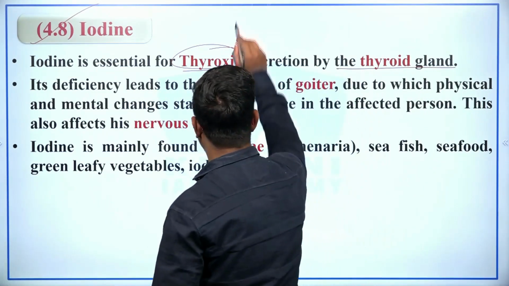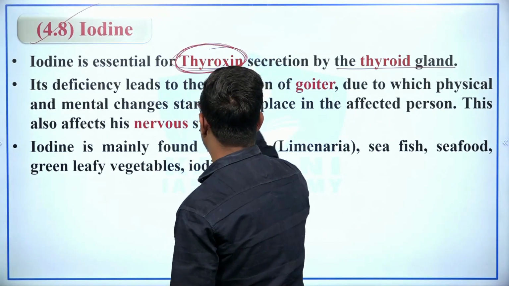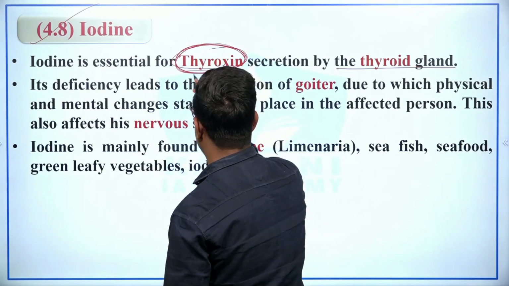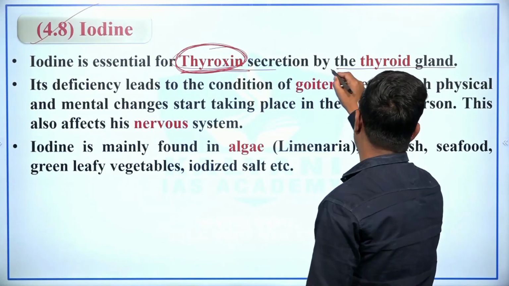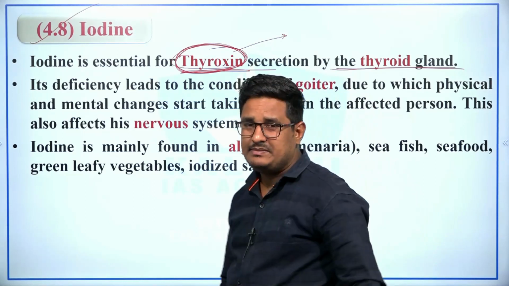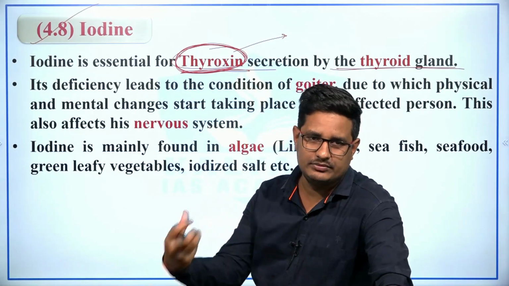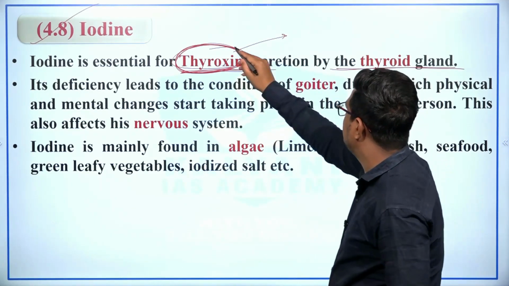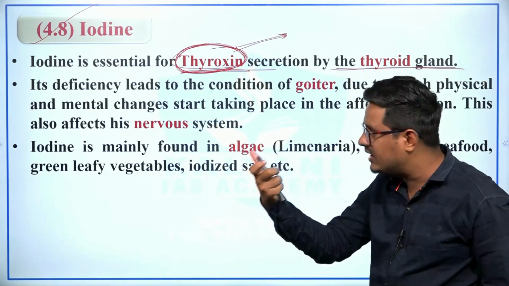So thyroxine hormone contains more than 60% of iodine, and this iodine is important for the secretion of thyroxine hormone by the thyroid gland, and this thyroxine hormone is important in metabolic activities, and for the development and growth of the human body. So simply we can say that thyroxine hormone plays an important role in the development and metabolic activities of the human body.